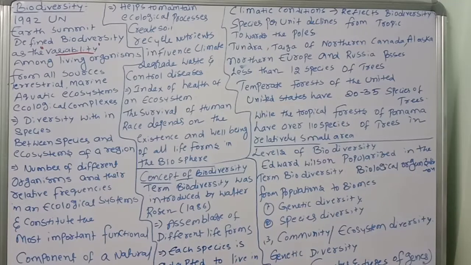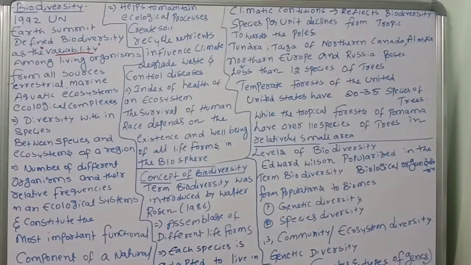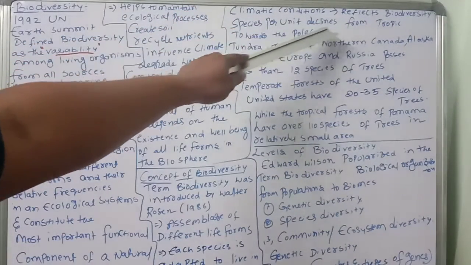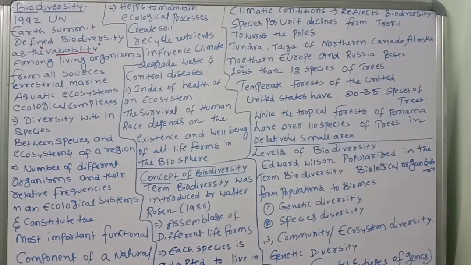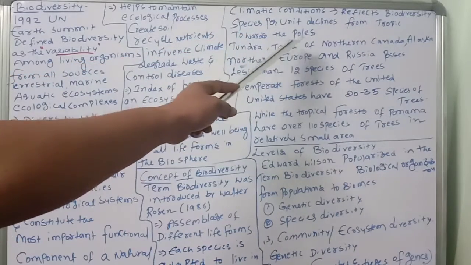The concept of biodiversity. The term biodiversity was introduced by Walter Rosen in 1986, meaning an assemblage of different life forms. Each species is adapted to live in a specific environment. So climatic conditions are reflected in biodiversity. You know very well that climatic conditions are very important. Species per unit area declines from the tropics towards the poles.